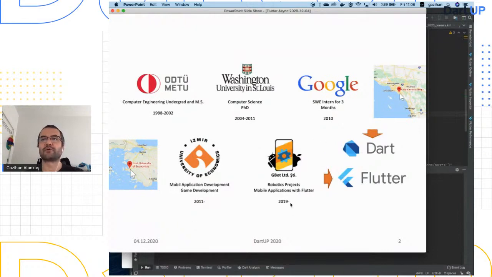And I also have my own company. We are developing Flutter applications. So I'm very much practicing what I teach. Yeah, and I learned Dart that way. We are using Flutter in my company, and I have 3 employees. Shout out to them. And we are developing Flutter applications for people around the world.